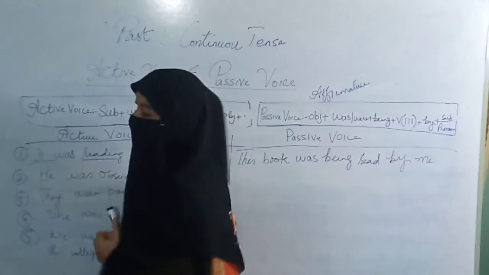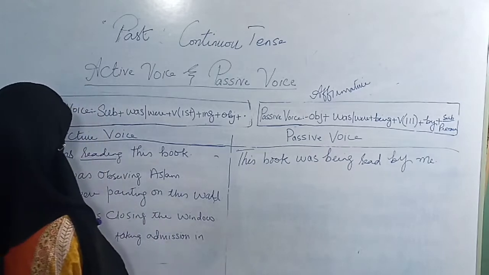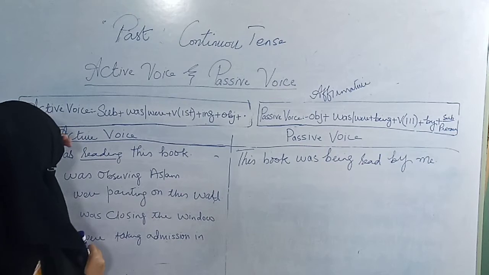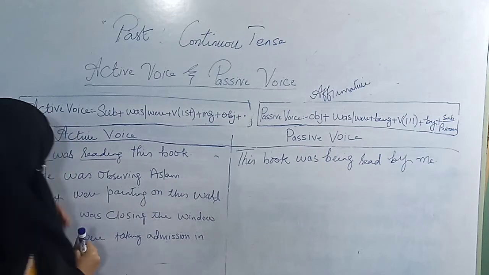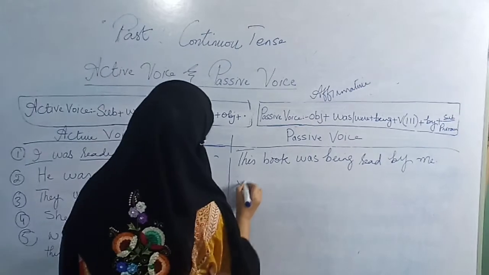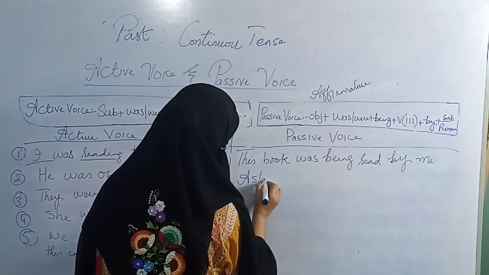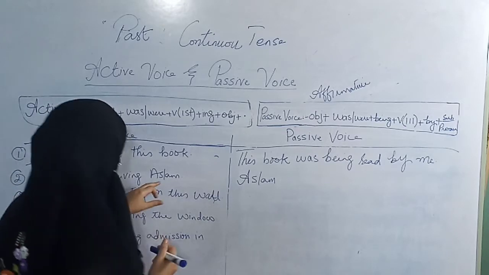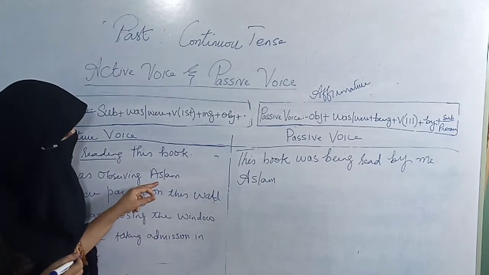Let's go to second sentence. He was observing Aslam. He was observing Aslam. Alright, so Aslam has been used here as object.